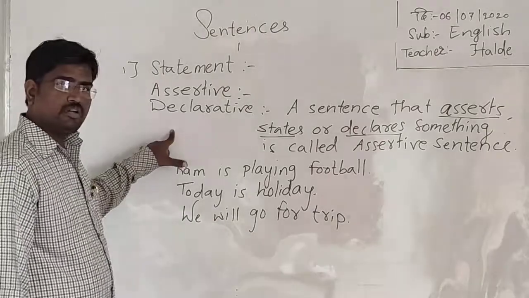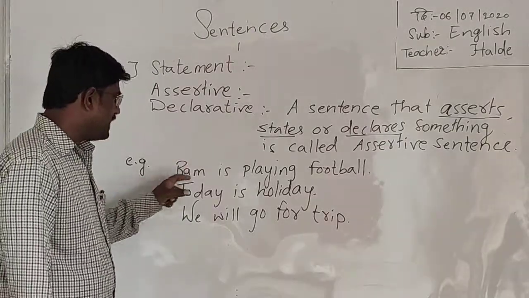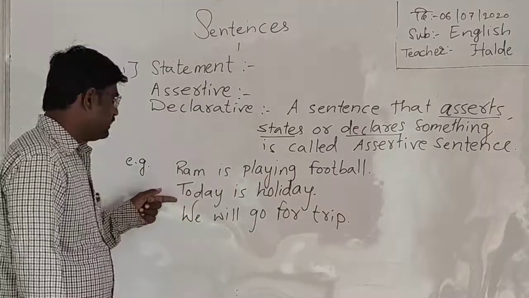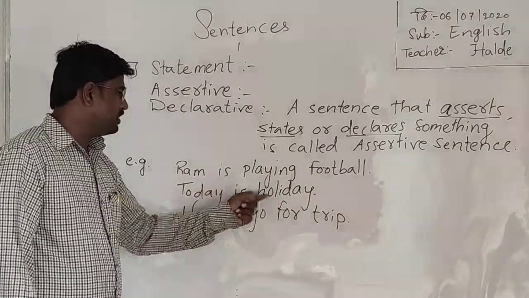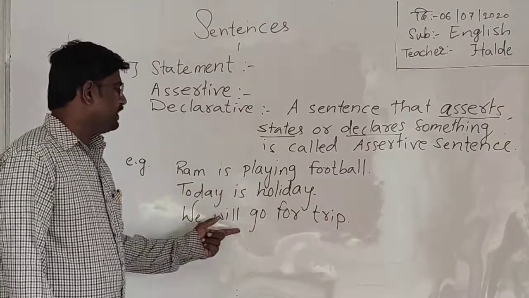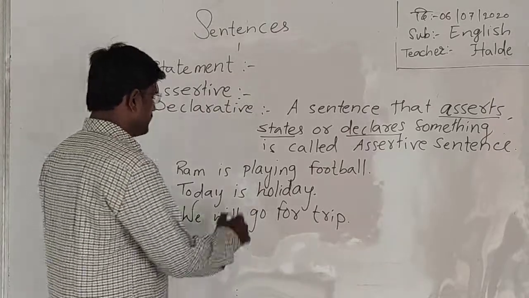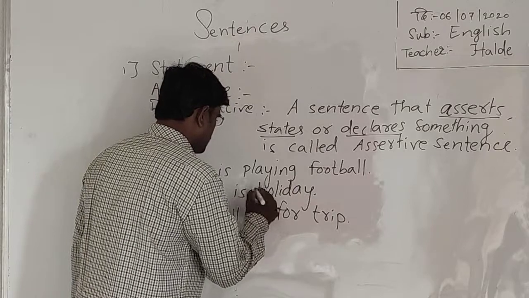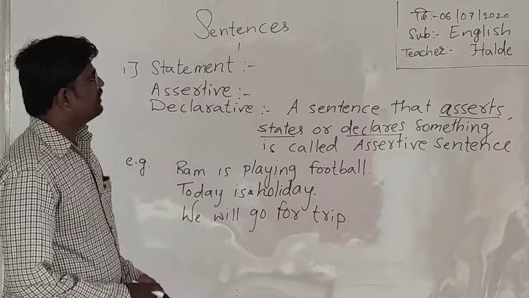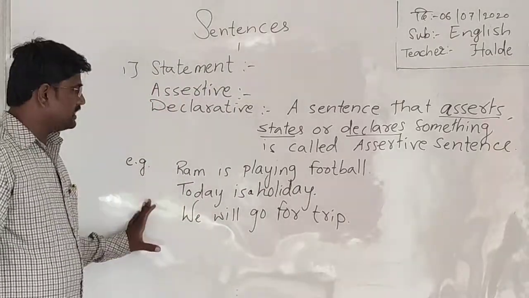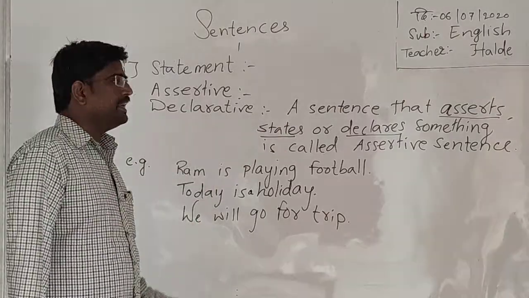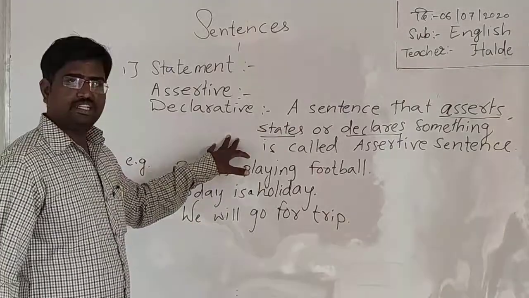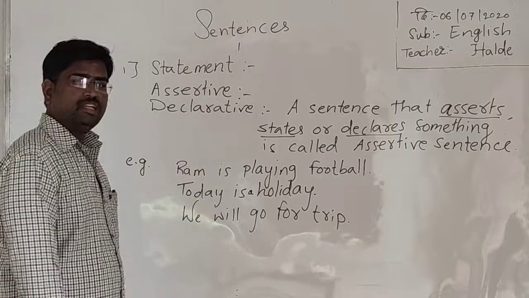Statement, assertive or declarative. Ram is playing football. Today is holiday. We will go for a trip. In these sentences we see that they are making an assertion or stating or declaring something.